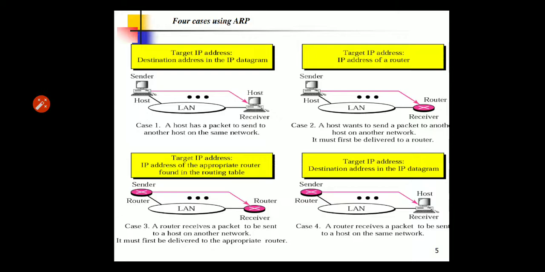Case 3: the sender is a router that has received a datagram destined for a host on another network. It checks its routing table and finds the IP address of the next router. The IP address of the next router becomes the logical address, and that must be mapped to a physical address. Case 4: the sender is a router that has received a datagram destined for a host on the same network, and the destination IP address of the datagram becomes the logical address that must be mapped to the physical address.